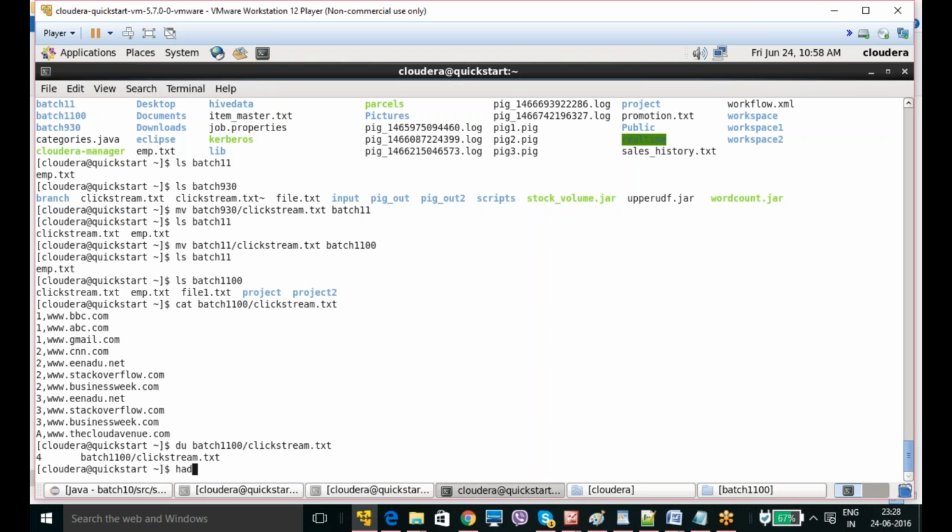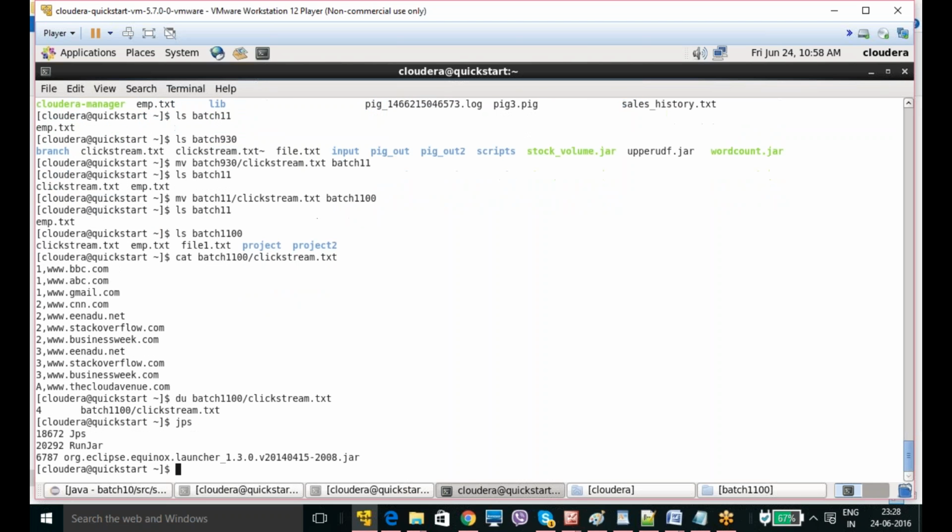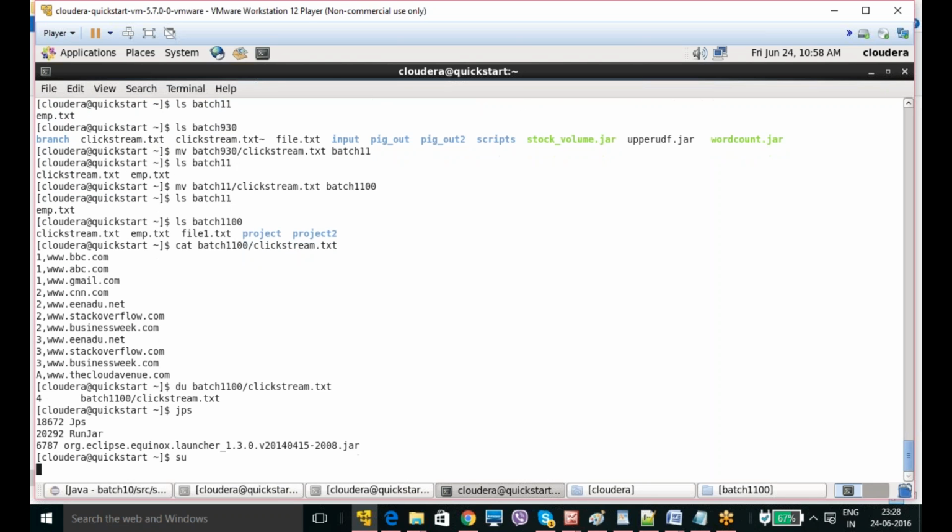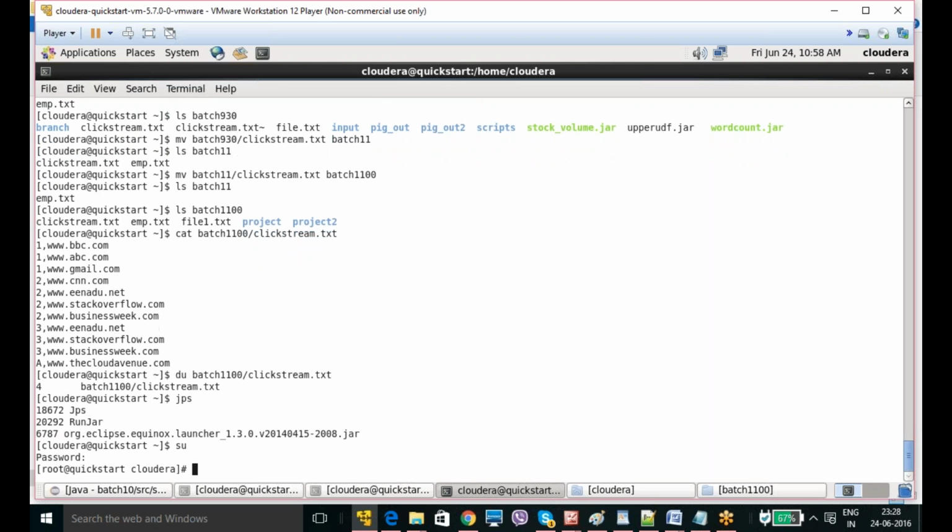If you want to connect to Hadoop, first of all I will show you what services are running in my Hadoop system. I need to connect as root, so I give su, then cloudera, and then jps.